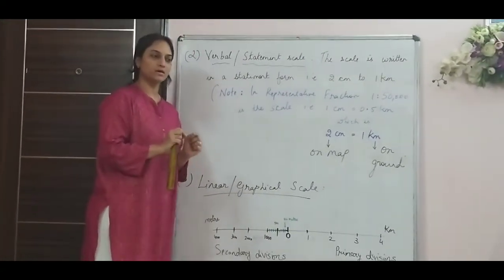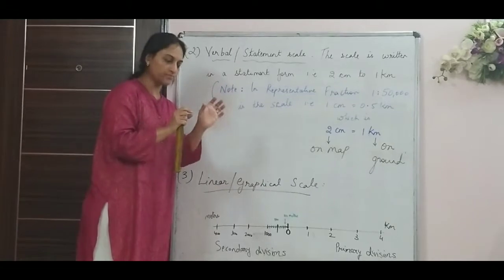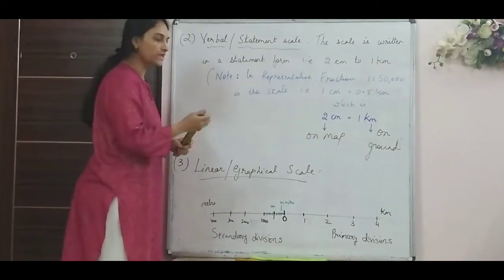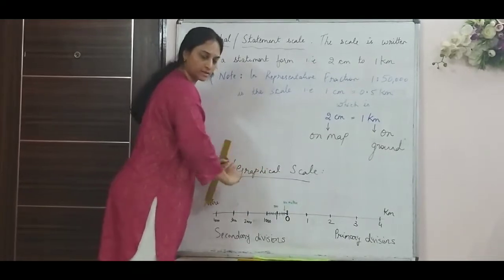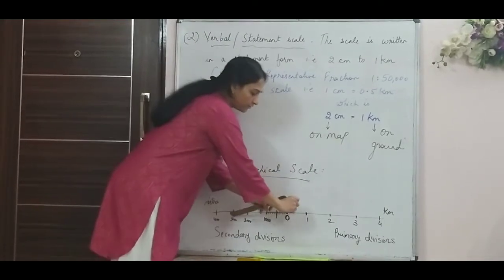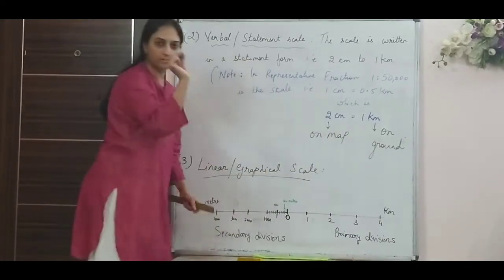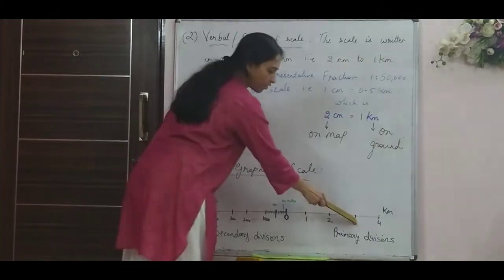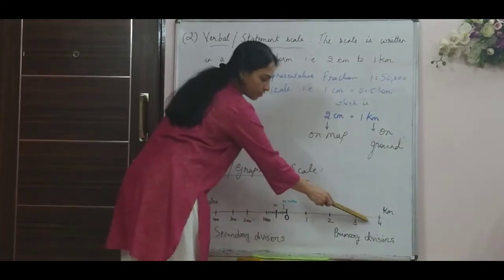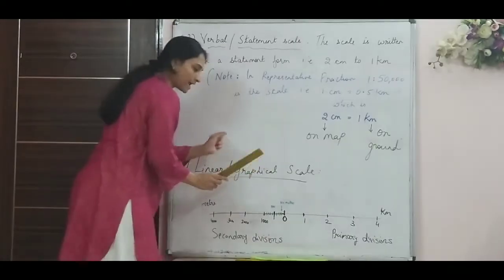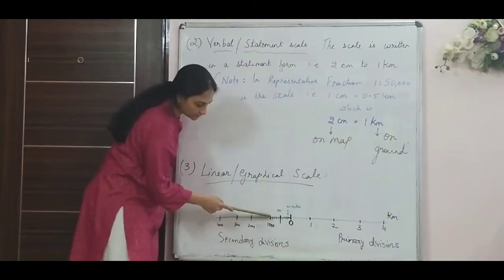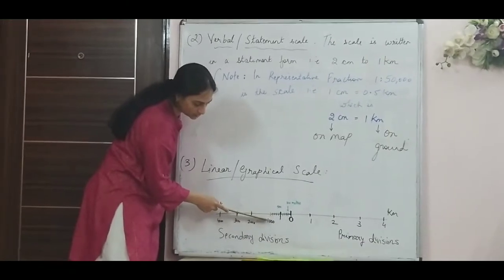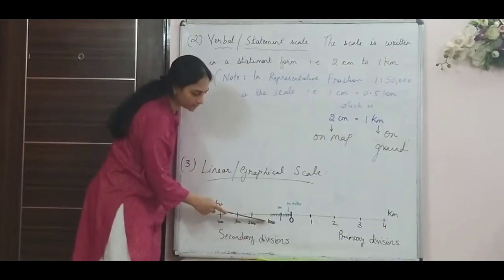Sometimes you get questions to find the distance between 2 points on the map. So rather than using a ruler, you can directly place a twine or string here from 0 till where that measurement you want to measure. Sometimes it will fall at 3. If it falls somewhere after 3, then that much part you can take on the other side, that is 0 to this that you see. This is 1000 meters, which is actually 1 kilometer.